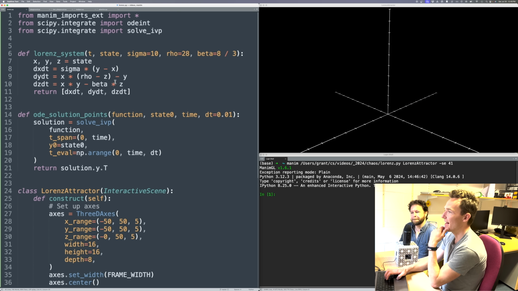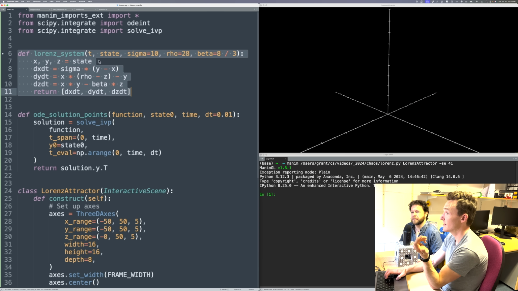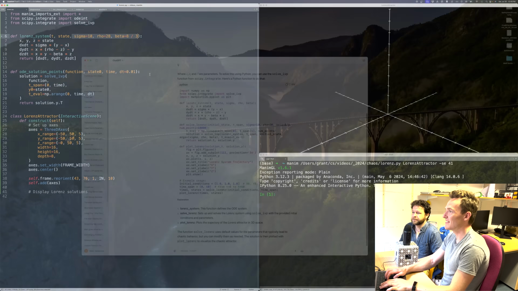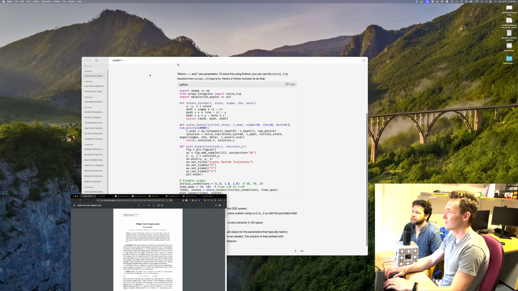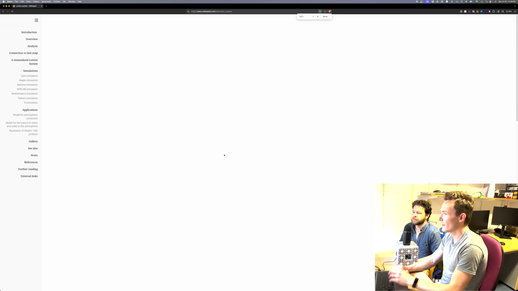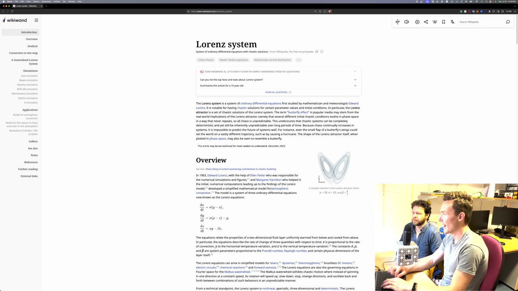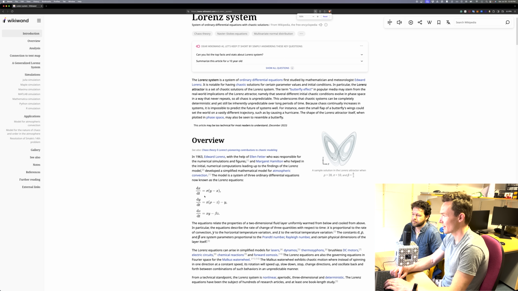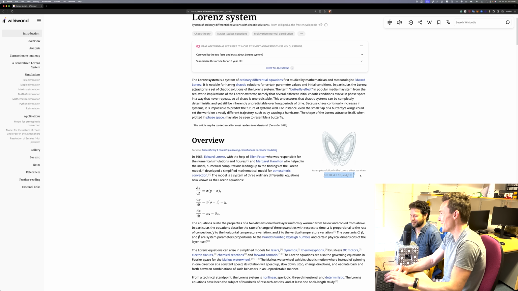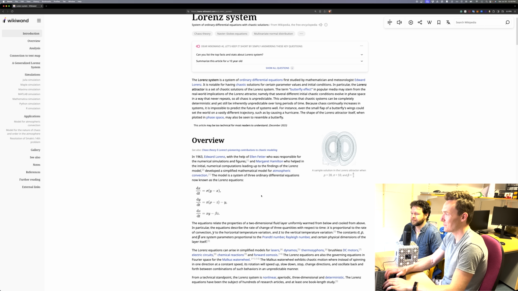Yeah. And so essentially, I've got a function here to describe the differential equation. It says for a given time and for a given state, which is going to have x, y, z coordinates, what's the derivative of that state. And you've got 3 parameters, which you've got Greek words for, and if we go to the Wikipedia page for Lorenz, this is a system that has some parameters on it that we can freely tune. Yep. There's some parameters that someone must have found makes for nice diagrams. Let's use them. Let's keep this page open.